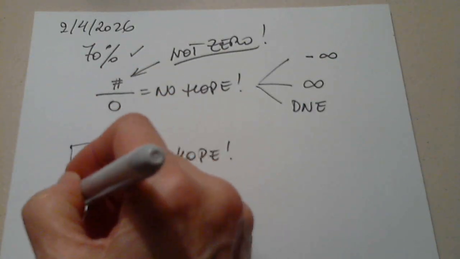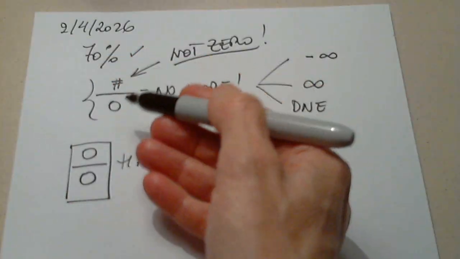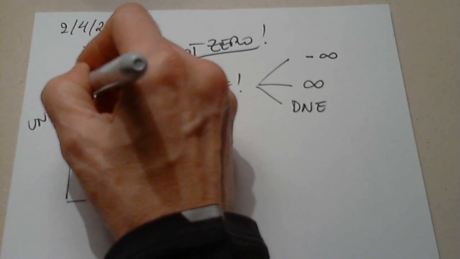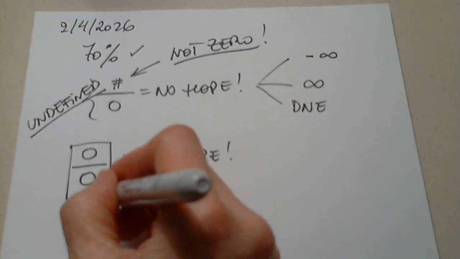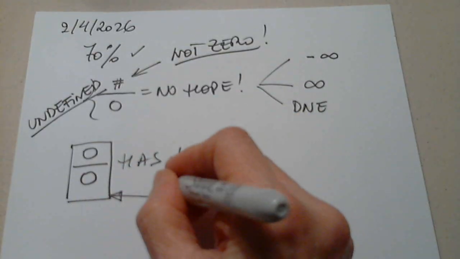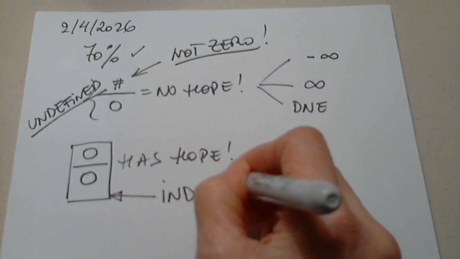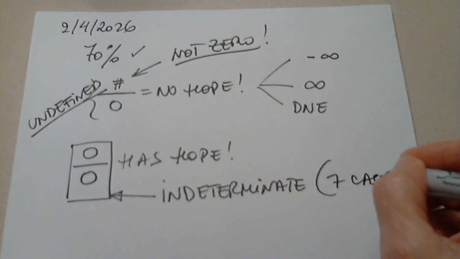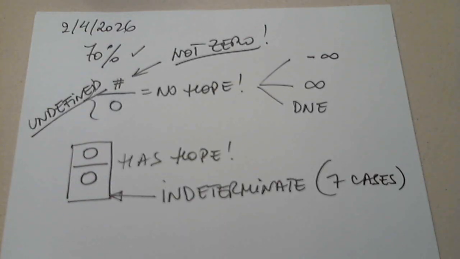This, by the way, as we know from algebra, is called an undefined situation. This has a totally different name. It's called indeterminate. And there are 7 cases. No, we are not going to discuss all 7 here. We're going to discuss a few of them, not all 7. In 191, in the STEM calculus class, I go over all cases. But here we have only a few.